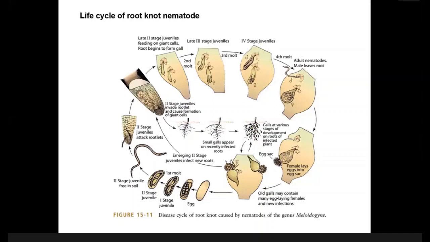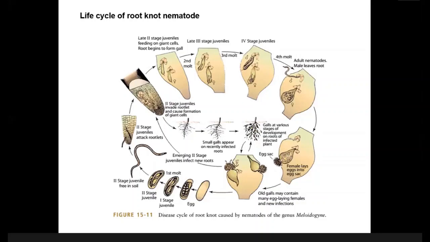The plant will turn yellow, then growth and development are stopped, and finally, the plant will be wilted. If you uproot that plant, you can see that there are numerous root tumors or root galls or root knots present in the root. Okay, you got it?